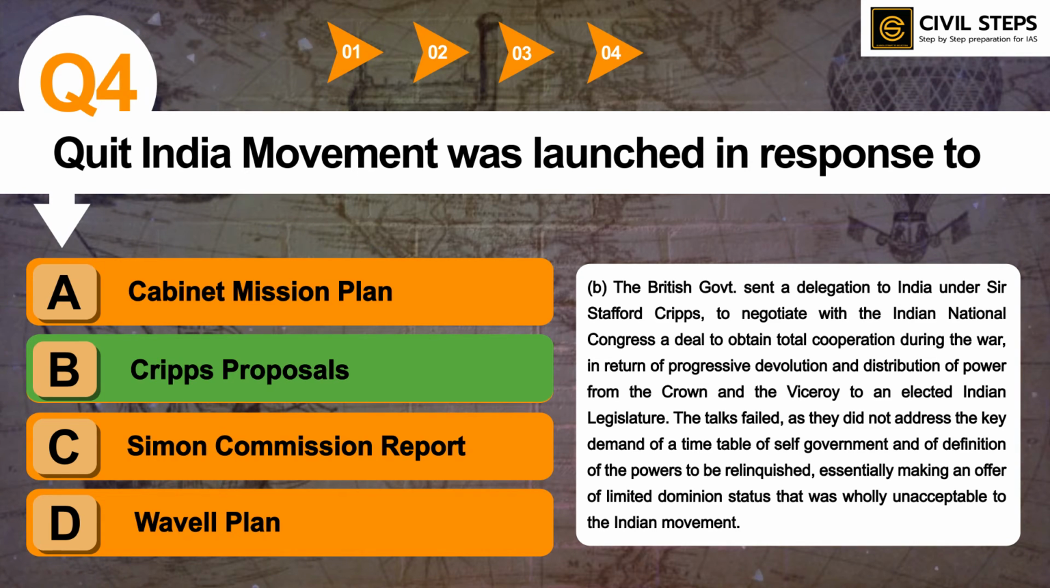So, Quit India movement is extremely important, and these missions like Cabinet Mission Plan, Cripps proposal, Simon Commission, and Wavell Plan. So you should also read about all the other options which are not the part of this answer. So these options can come as a question in upcoming prelims exam. So you should read more about it.